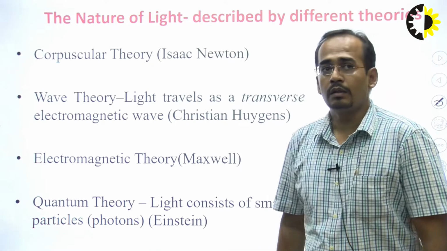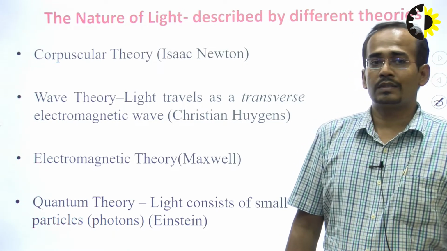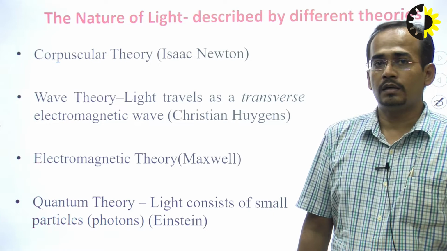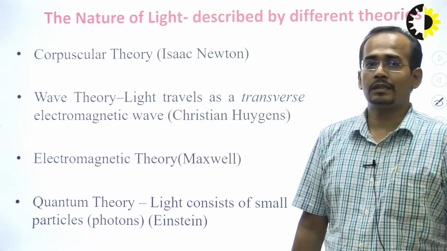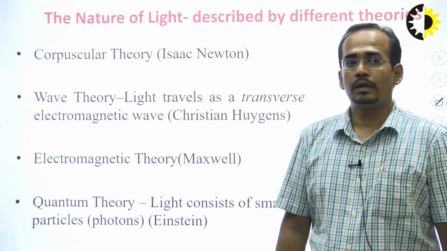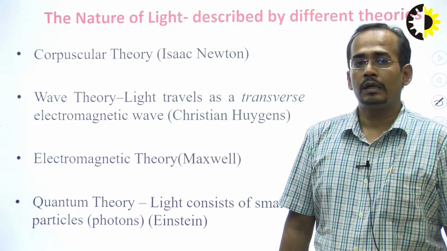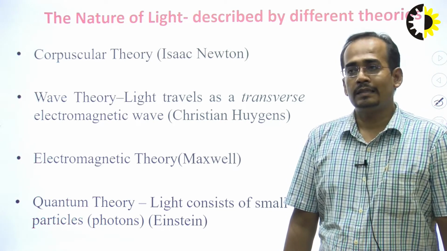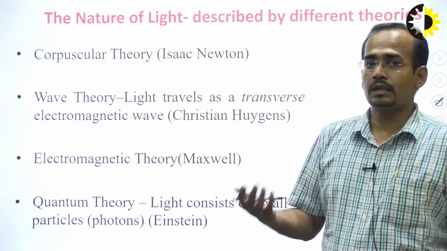First of all, I will discuss the nature of light, which was described by different scientists, and they have given different theories. First of all, Isaac Newton gave the classical theory. After that, Huygens gave the wave theory, Maxwell gave the electromagnetic theory, and Einstein gave the quantum theory. So, what is the classical theory given by Isaac Newton?